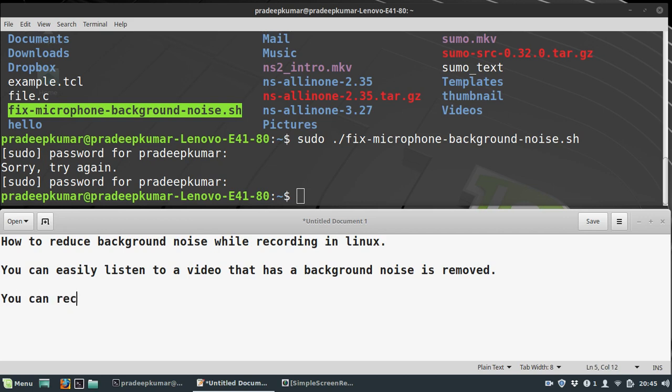You can record a screenshot or video, or we can say screencast, with the above shell file.